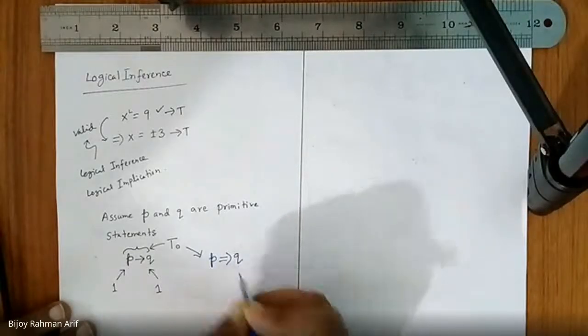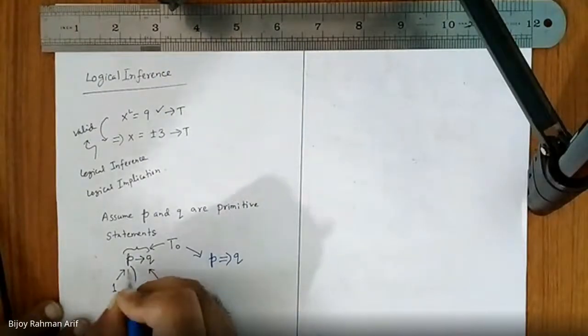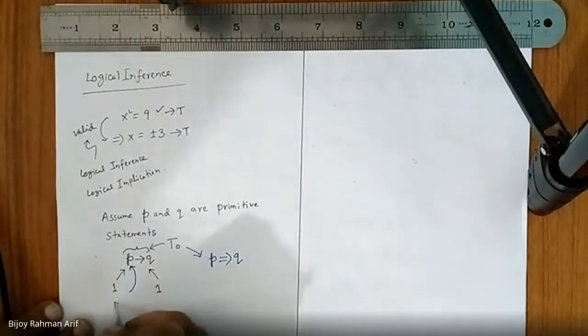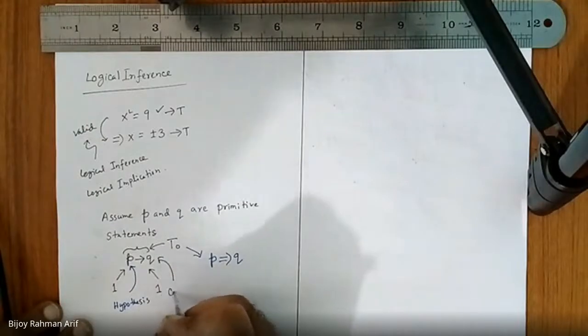Double arrow. Yes, right. Now, the left hand side is called the hypothesis, and the right side is called the conclusion.